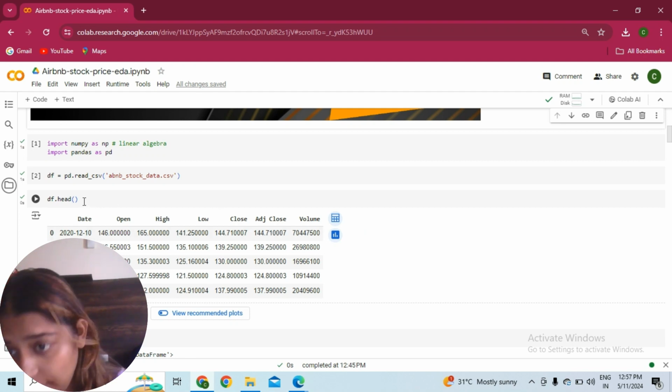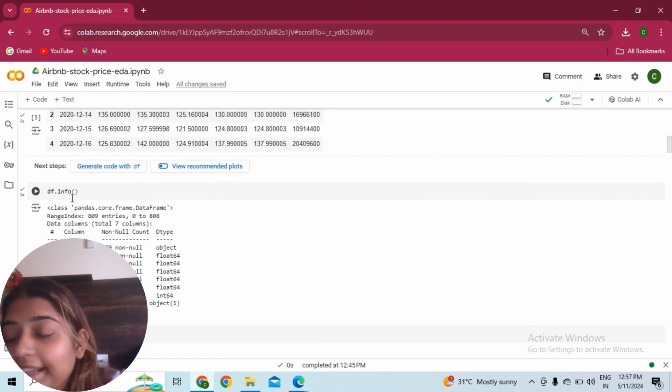Fine. So this is my data set, df.head, where we have the date, open, high, low, close. These are the stock data, guys. Date-wise, what is the open rate, high rate, low rate, close rate, adjusted close, and the volume.